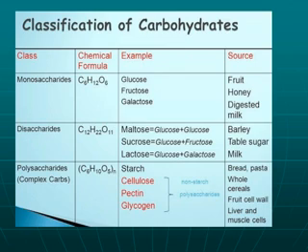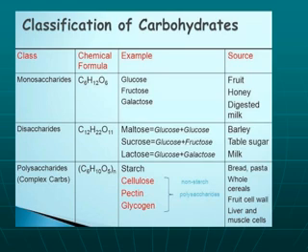Classification of carbohydrates: monosaccharides, disaccharides, polysaccharides. The chemical formula of monosaccharides is C6H12O6. The best known examples of monosaccharides are glucose, fructose, galactose. Sources of these monosaccharides are fruit, honey, and milk.